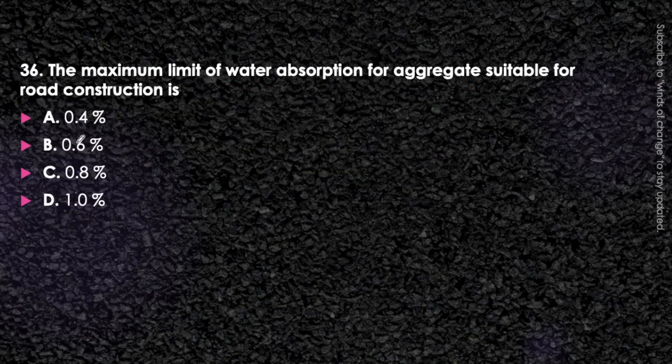Next question. The maximum limit of water absorption for aggregate suitable for road construction is 0.4%, 0.6%, 0.8% or 1%. Think about it. For the construction of the road, the water absorption value has to be very low, but what will it be?